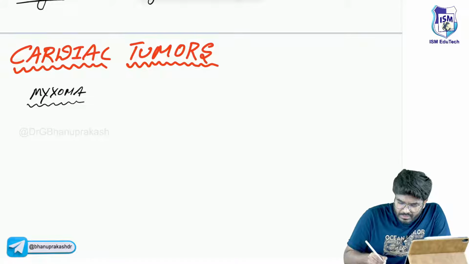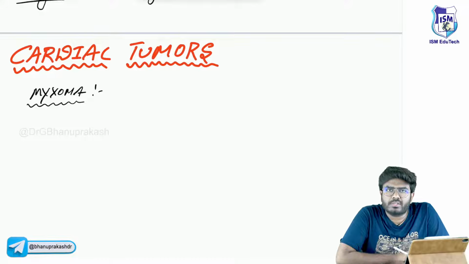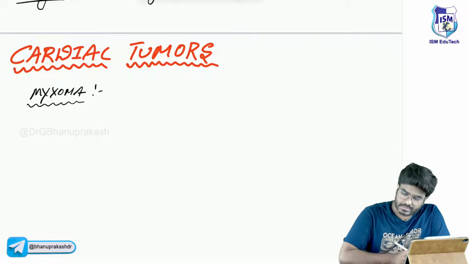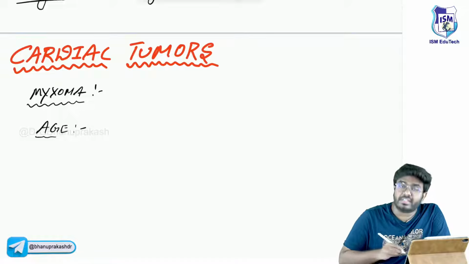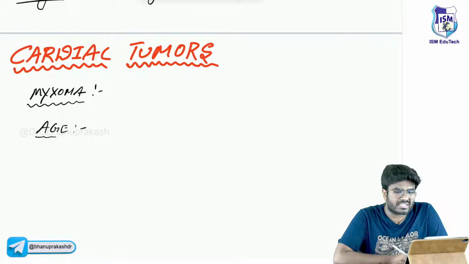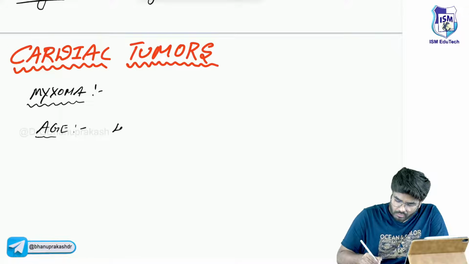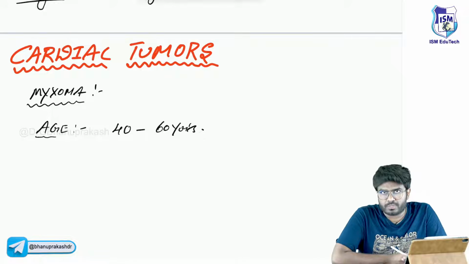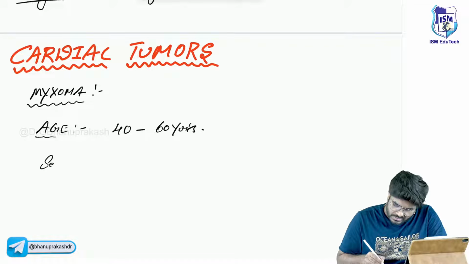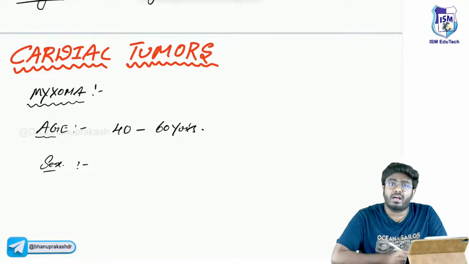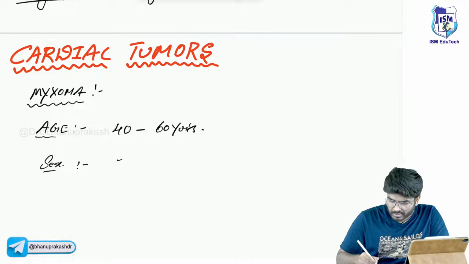So now tell me, myxomas are going to be most commonly seen in the adults or children? Definitely in the adults. So what's the age group that's going to be affected? The age group that's going to be affected is the elder age groups, not the younger age group, somewhere around 40 to 60 years. If there is any sex predisposition, most commonly going to be seen in which sex? The sex that's most commonly affected is going to be females.